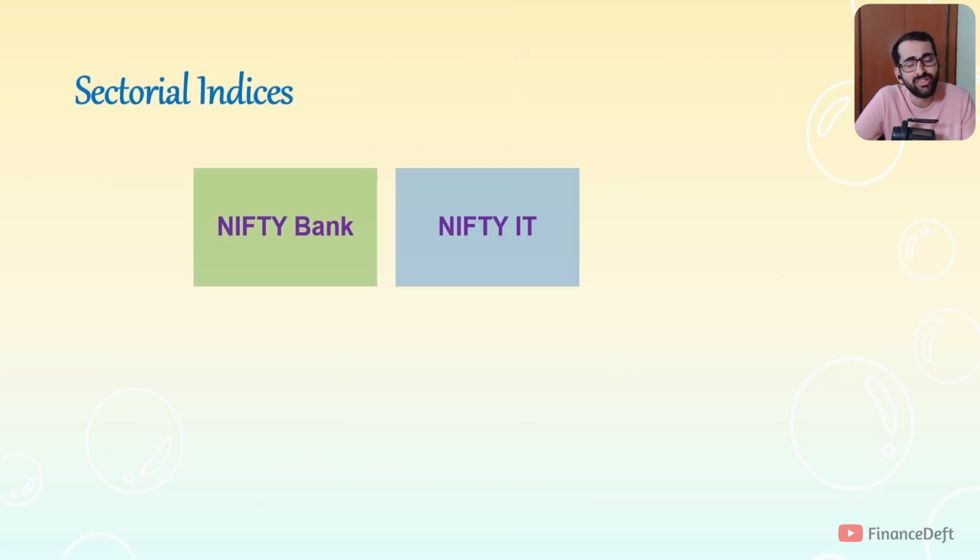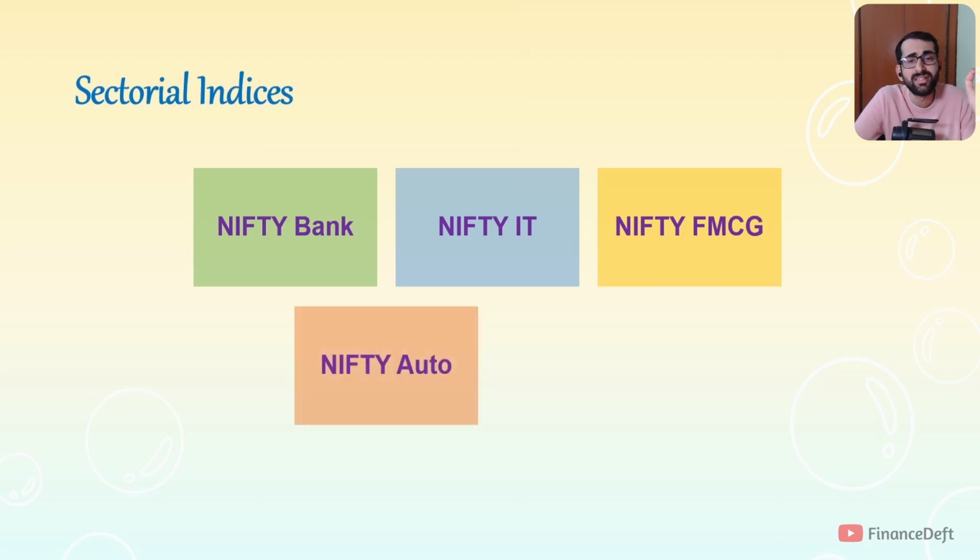And then we have Nifty IT for tracking IT companies like Infosys, Tech Mahindra, Wipro, and so on. And then there is Nifty FMCG, which tracks FMCG or fast moving consumer goods companies like HUL and Asian Paints. Then companies like Tata Motors, Bajaj Auto make the Nifty Auto Index. Then there is Nifty Metal Index for tracking metal companies.